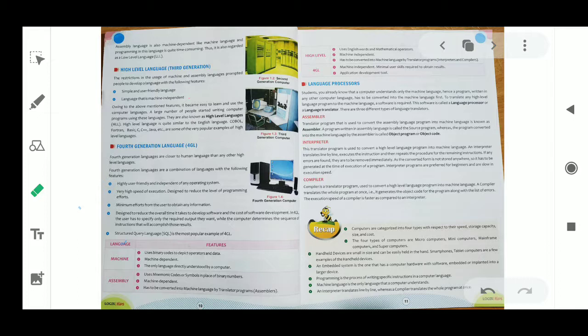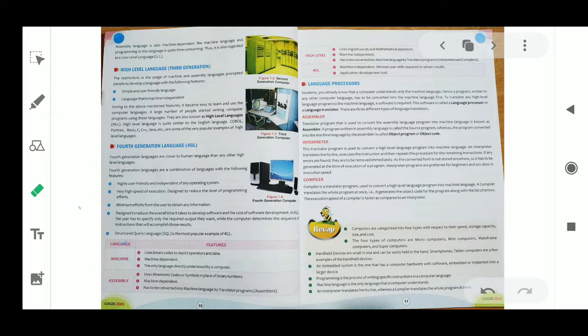Now, language processor. As I told, a computer can understand only the low level language, that is machine level language, but between that, who will process? I used the one word, translator. Somebody will be in between who can translate computer language to us and our language to the computer. So they are called language processors. Sometimes they are also called language translators. That machine between the computer and us is called a translator, and it will translate the computer language to us and our language to the computer.